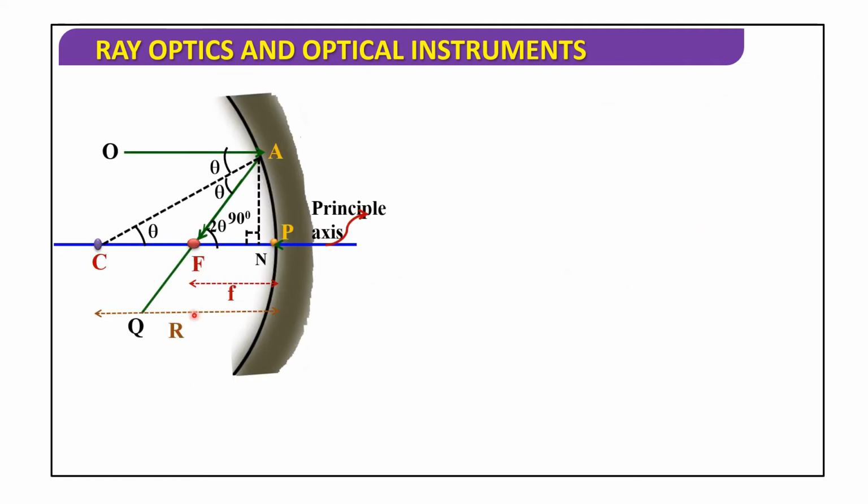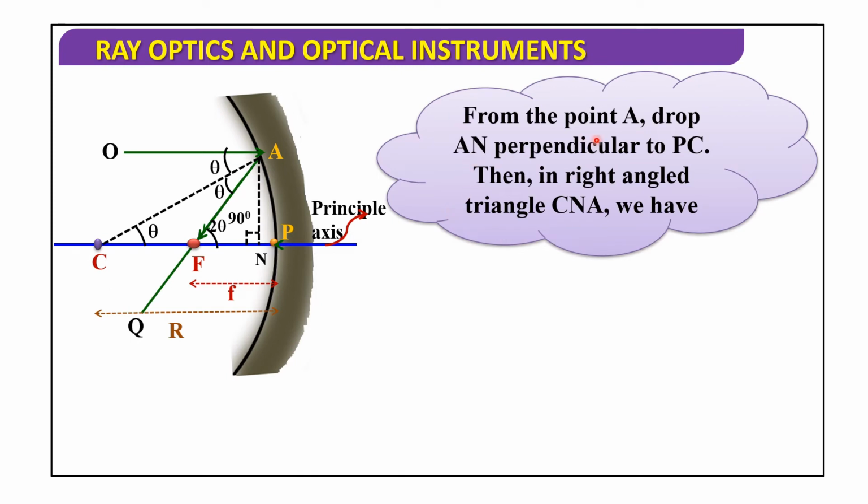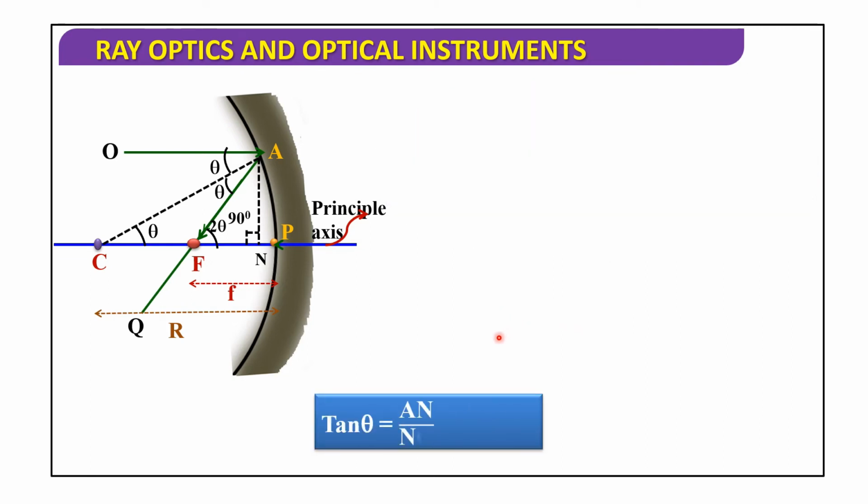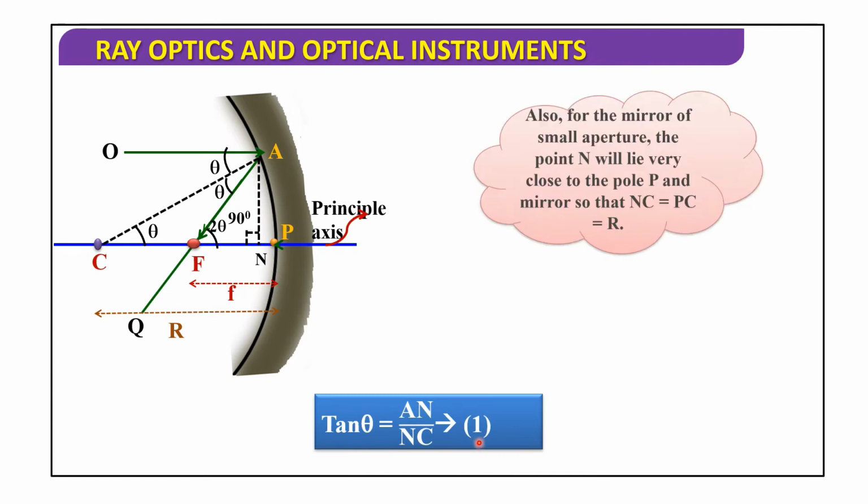Next, here this is a concave mirror with the principal axis, focus, focal length and radius of curvature. From the point A, drop AN perpendicular to PC. Then in the right angle triangle CNA, we have tan theta equals AN by AC. Consider this as equation number 1.